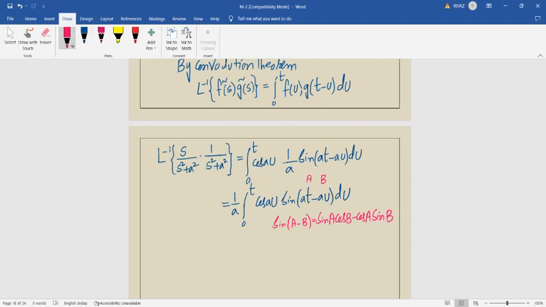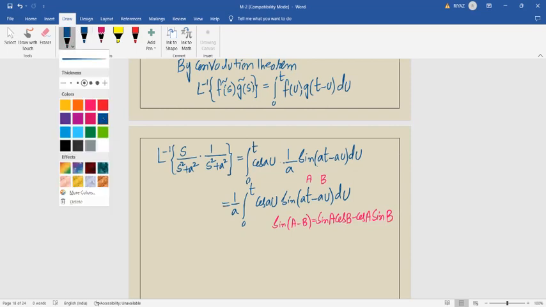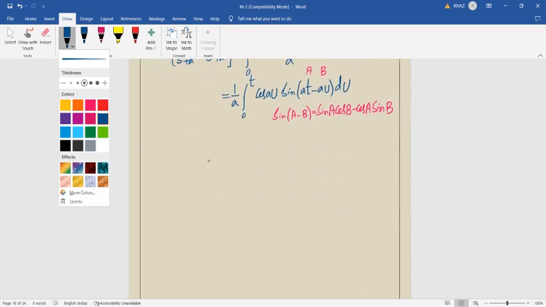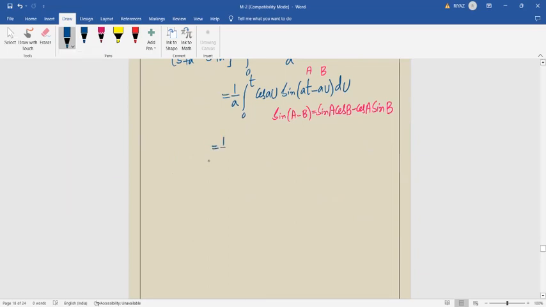So then if you continue by writing this into sin of a minus b expansion, we will get 1 by a integral 0 to t, cos au will be there. We have to open a bracket and then write the sin of a minus b expansion here. What is that? Tell me.